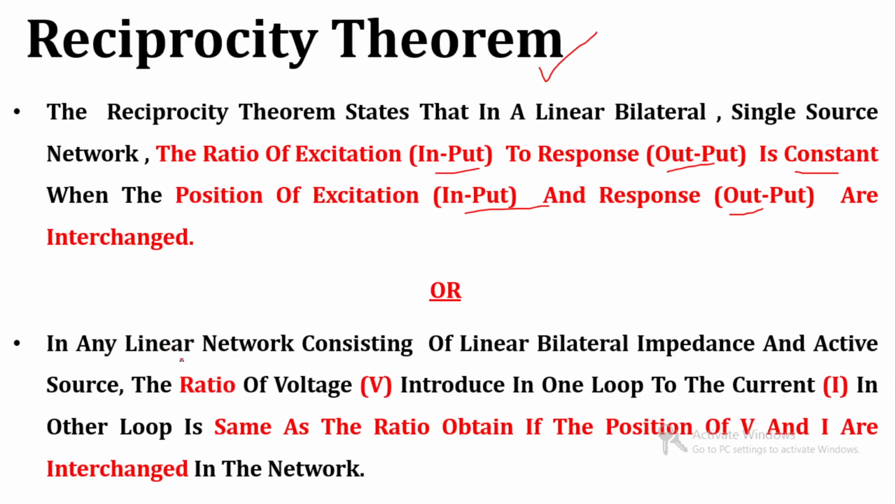It states that for any linear network with bilateral impedance and active source, the ratio of voltage introduced in one loop to the current in another loop is the same as the ratio obtained if the positions of voltage and current are interchanged.